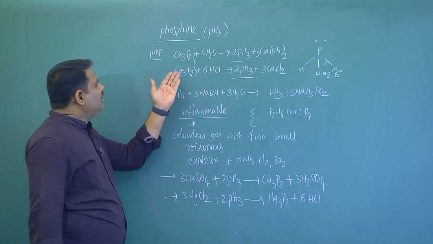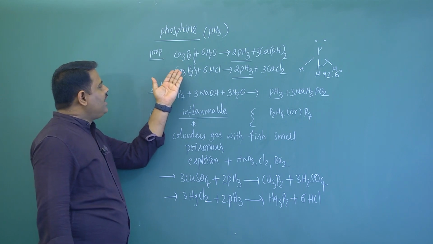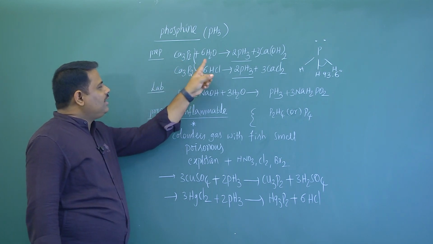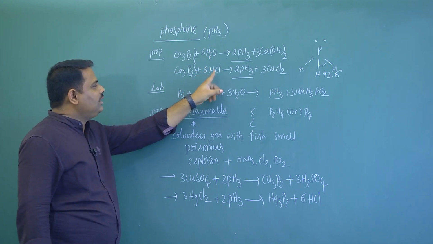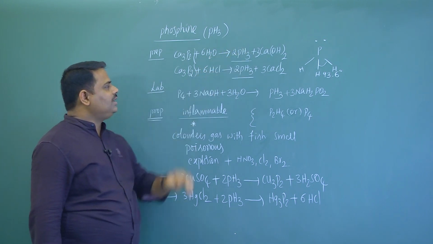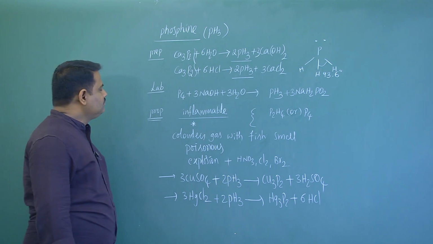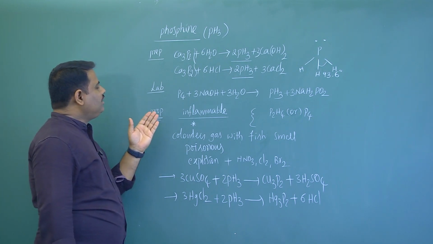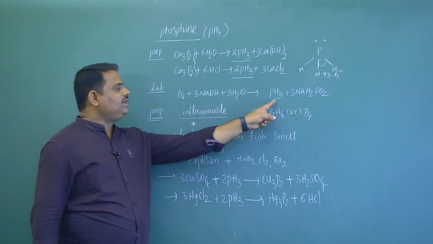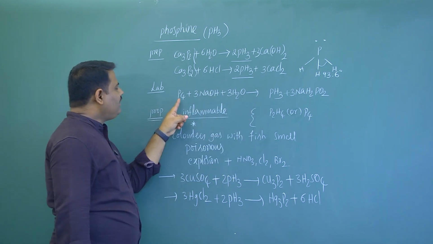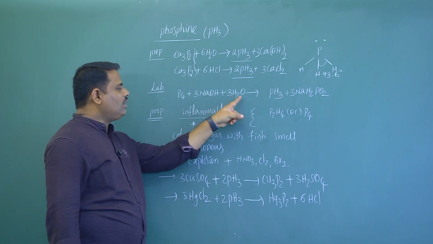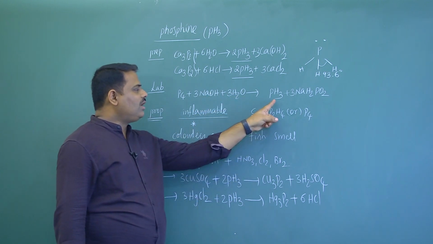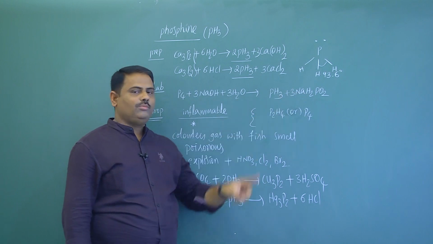So here ionic phosphides like calcium phosphide react with water or HCl, then we will get phosphine. Now here in laboratory, how can we prepare phosphine? When white phosphorus reacts with sodium hydroxide and water, we will get phosphine, and this is the byproduct.